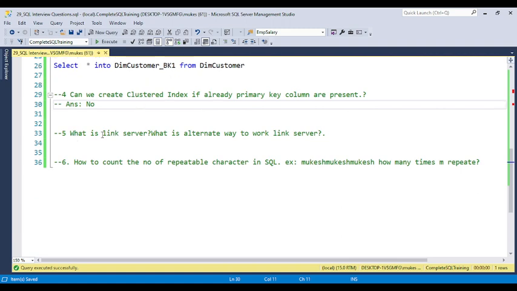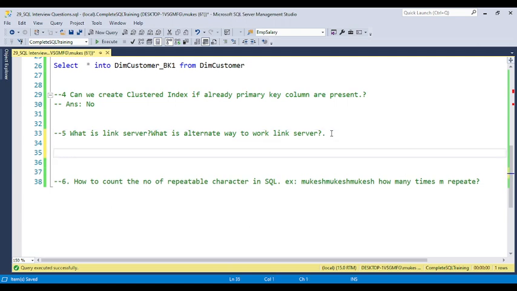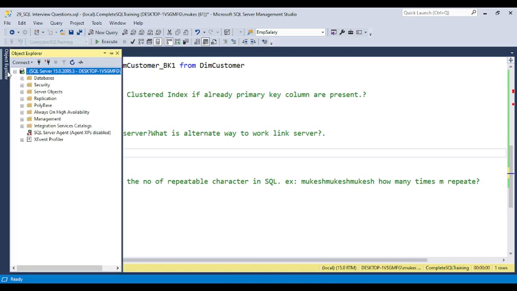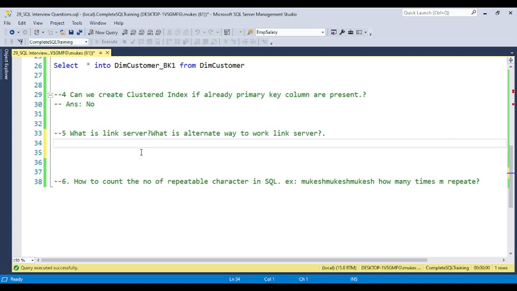The fifth one is: what is a linked server? A linked server is basically used when we have to retrieve data from more than one server. To retrieve the data from multiple servers, we need to create a linked server. So that is called a linked server. Okay, so the alternative way is that a link needs to be set up by the DBA team. So here you have the option to link multiple servers. So that is called a linked server.